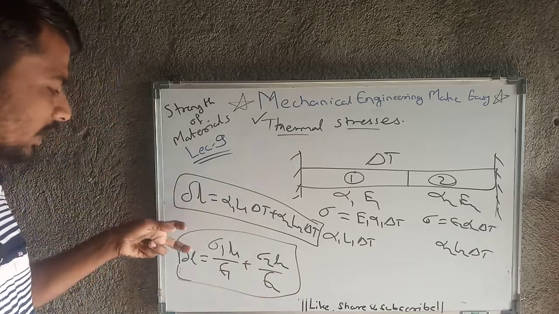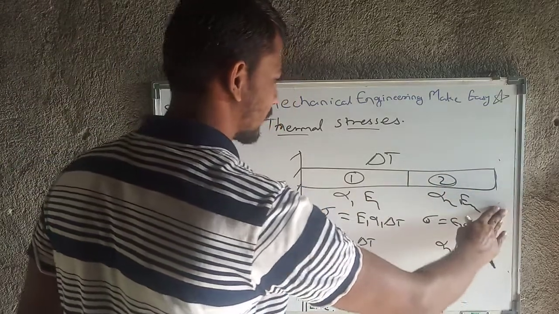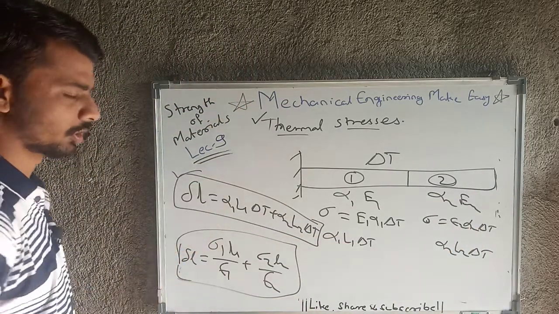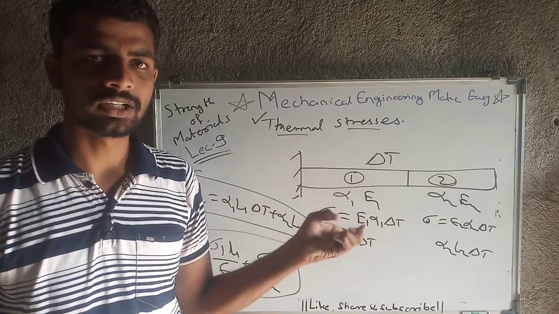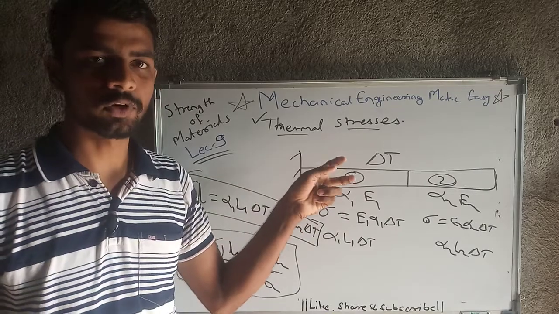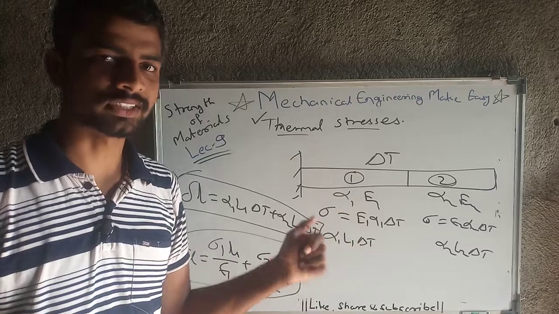So these two conditions are important here, but I will say this second condition is not that much important, so don't go into too much detail. First condition is important here, and in the previous case, that is members in parallel, that condition is also too much important, because this condition is not common for asking questions, but members in parallel, that condition is too much common for asking questions.